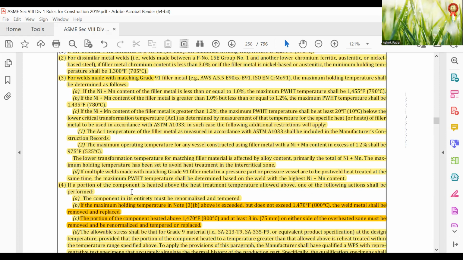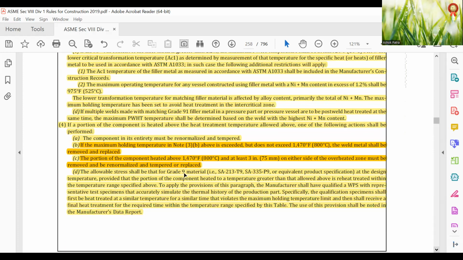The component in its entirety must be renormalized and tempered. The first thing: if the maximum holding temperature in 3B above is exceeded but doesn't exceed 1470 degrees Fahrenheit, 800 degrees centigrade, the weld shall be removed and replaced.